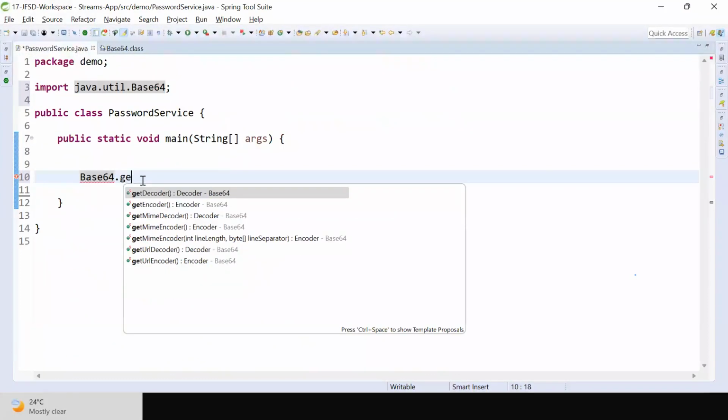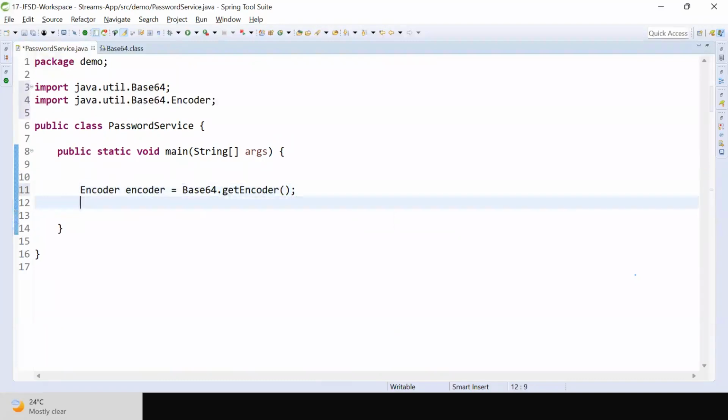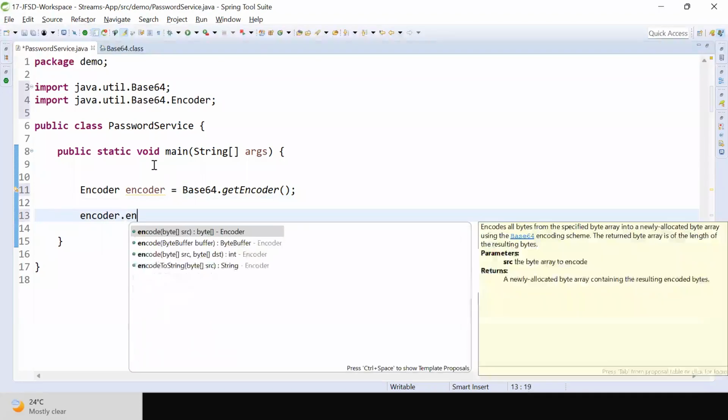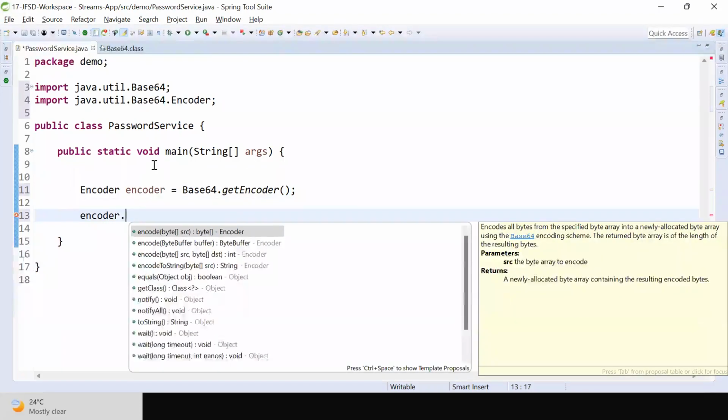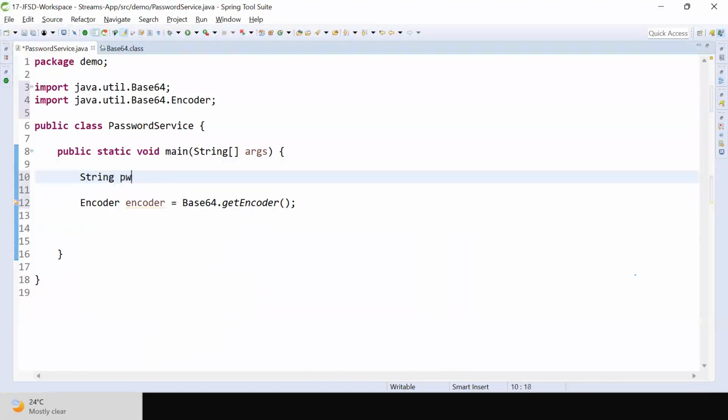Base64.getEncoder(). I got the encoder, and I want to encode my password. Let me take my string password: String password = "ashokit@123".